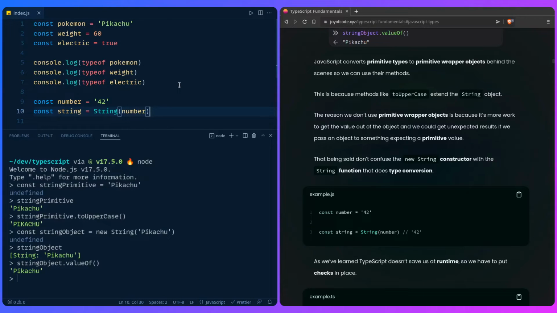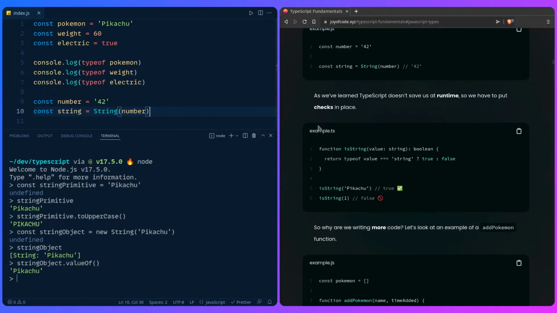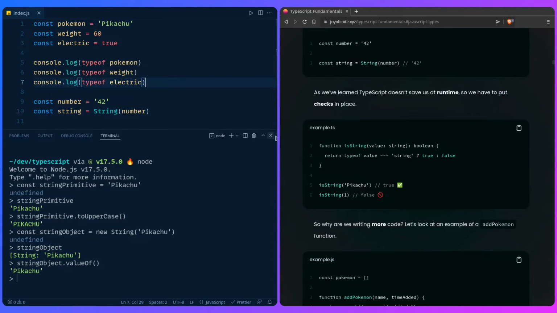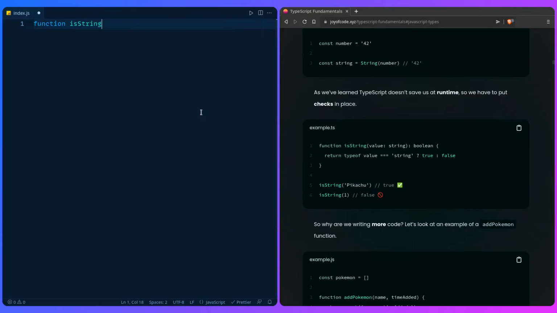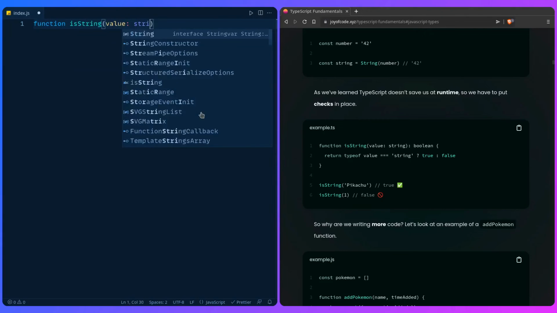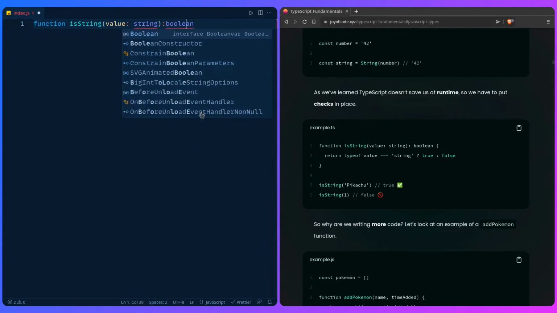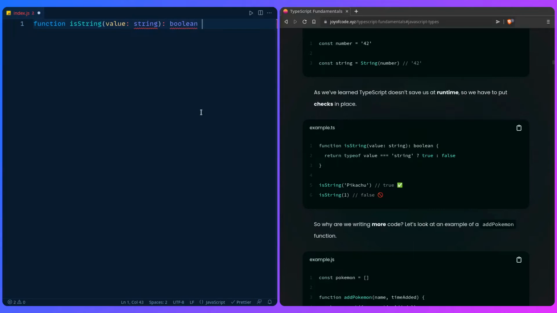As we've learned, TypeScript doesn't save us at runtime, so we have to put checks in place. Let me just close this. For example, we have a function isString value. We can give it a type string. We can say return. Don't worry, we're going to learn about this later. I just want to show you an example. We need to have a check in place. We have to say typeof value is string, and then we're going to return true or false.